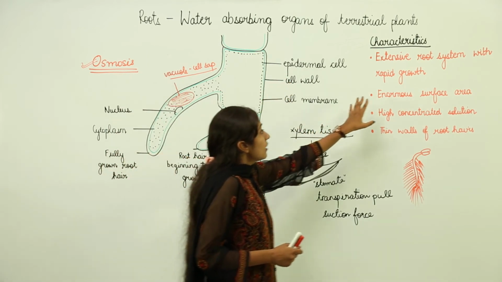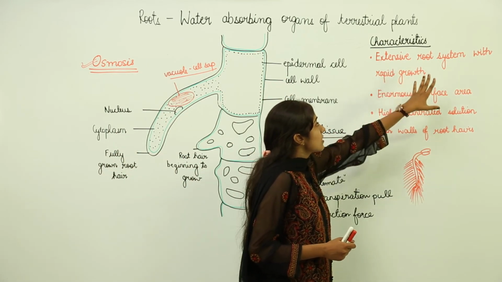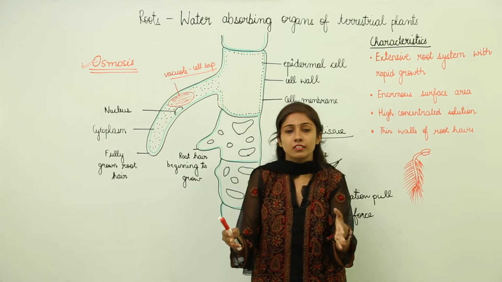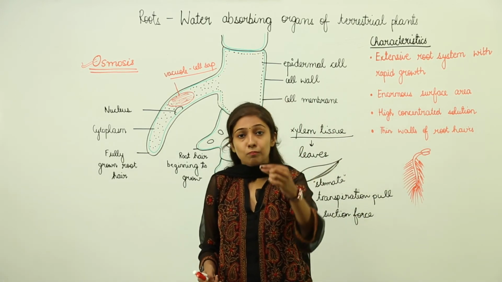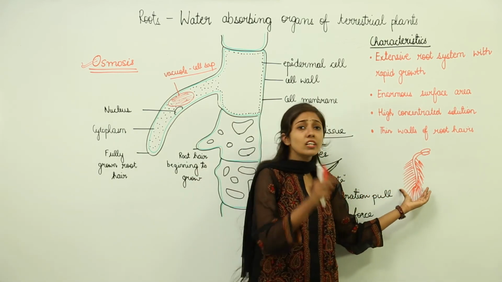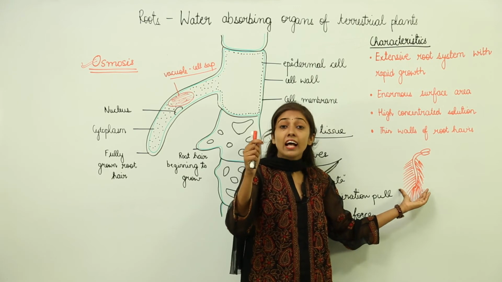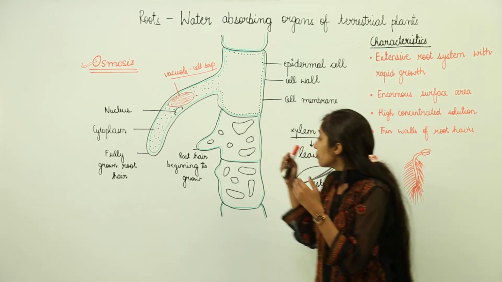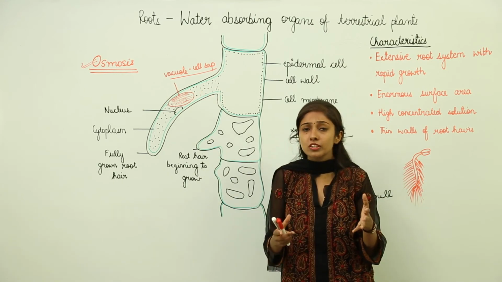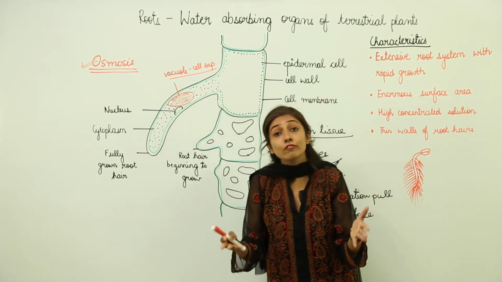First of all, plants have an extensive root system with rapid growth. If you see a normal plant in your garden, when you pluck it, you'll see numerous roots, and these roots contain many root hairs, right? Maybe they are not clearly visible to you, but they contain billions of root hairs.